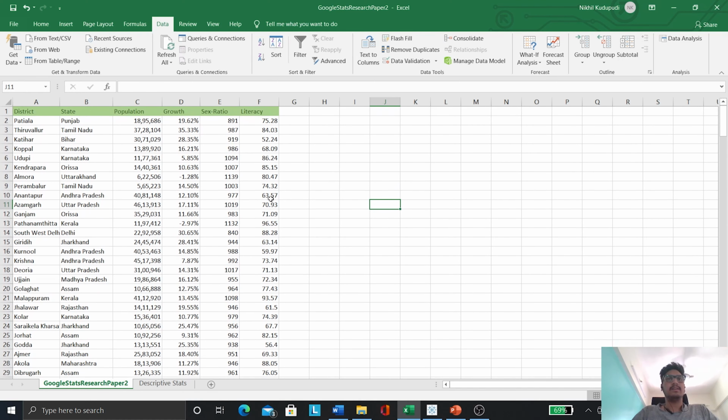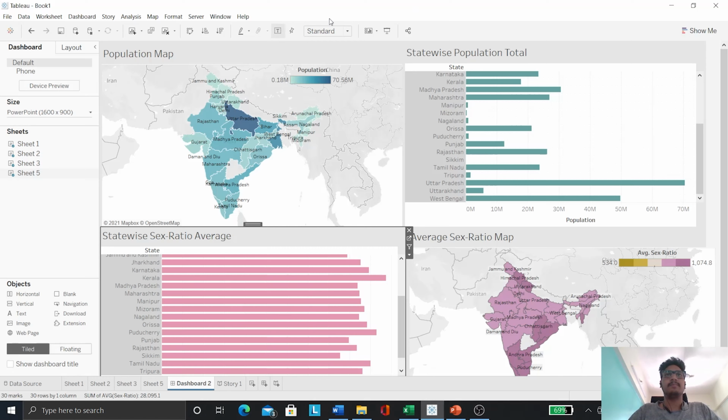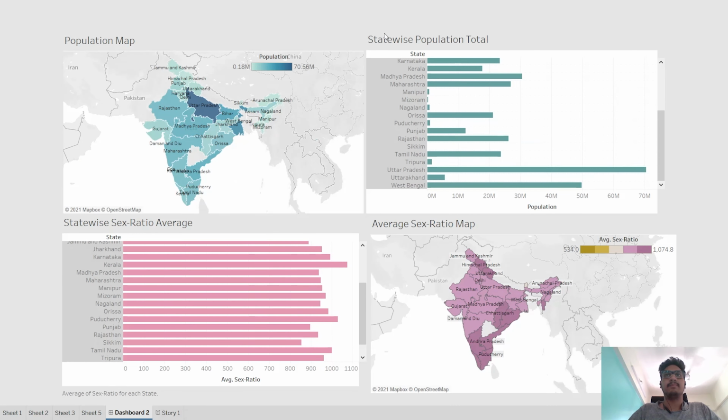Now, to better understand this data, I have done some visualization. So, I'll take you there. This is the visualization. This map contains total population state-wise, and this one the average of sex ratio state-wise. By looking at this map, we can see that Uttar Pradesh has the highest population, which is 70.56 million, while Sikkim is lowest, 0.18 million.